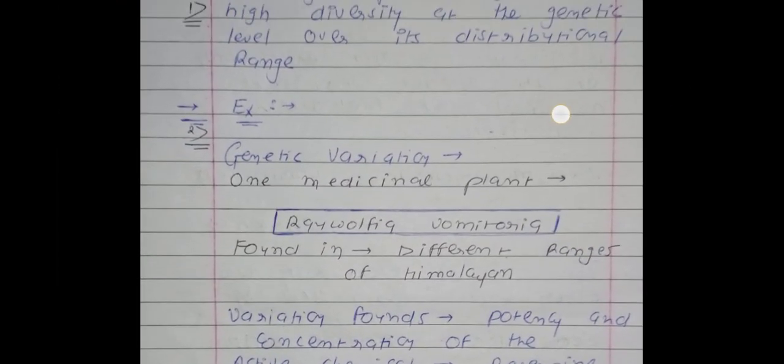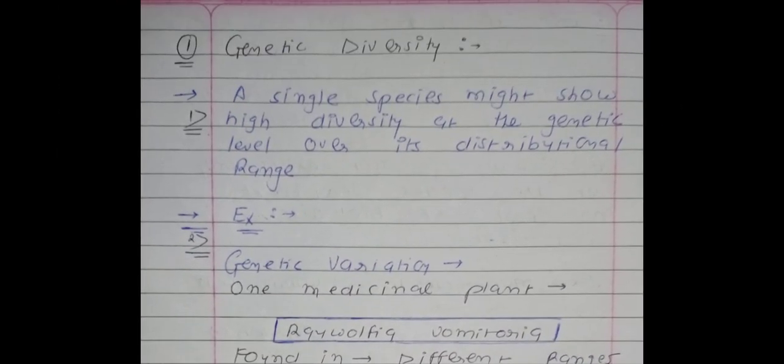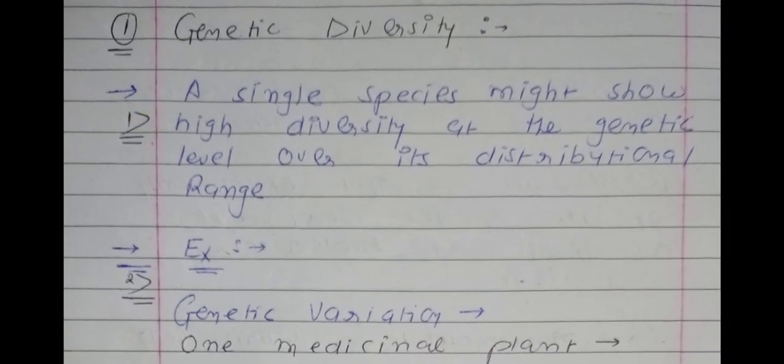Now we will talk about the next page, and on this page we will learn about the first type of biodiversity, which is known as genetic biodiversity. Okay, so see the first point: a single species, meaning we are talking about only one species.